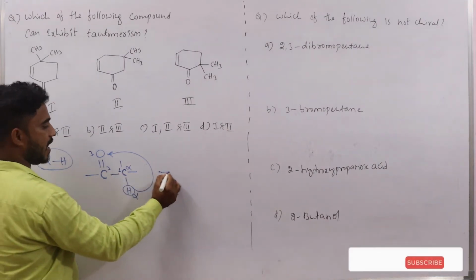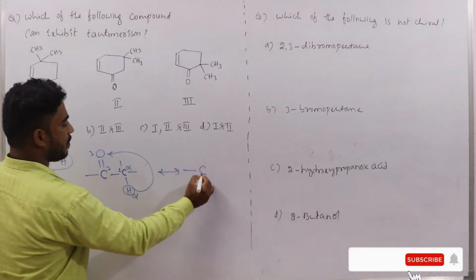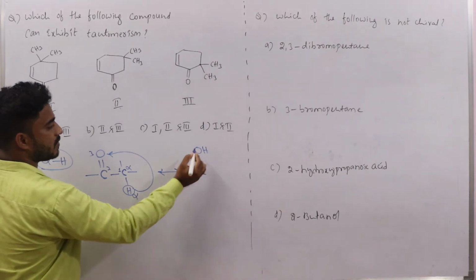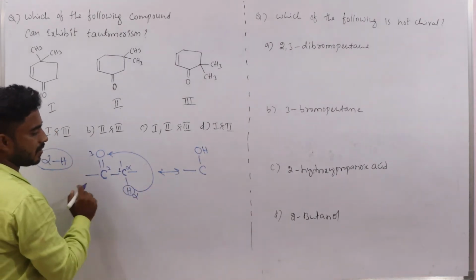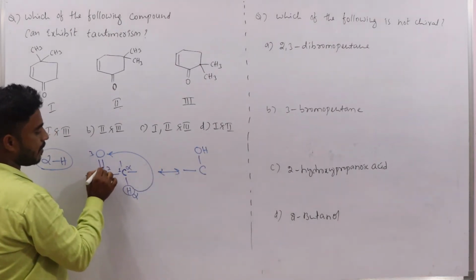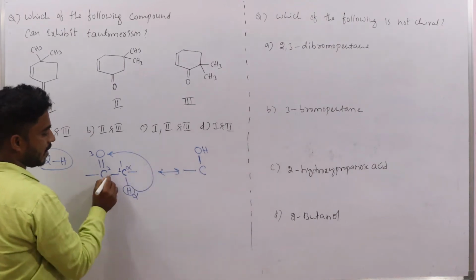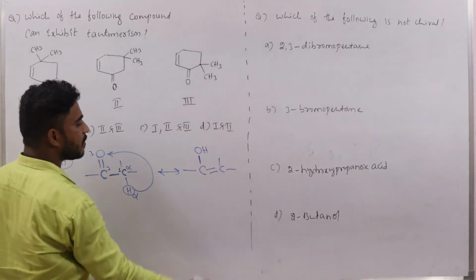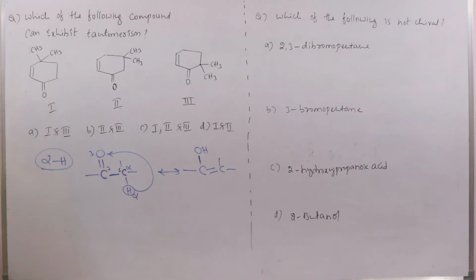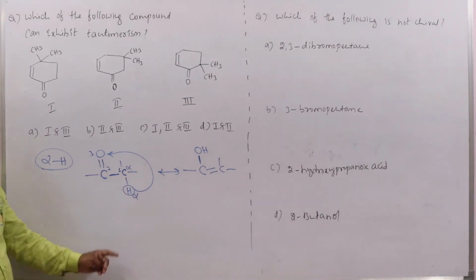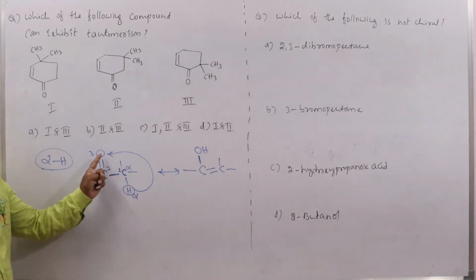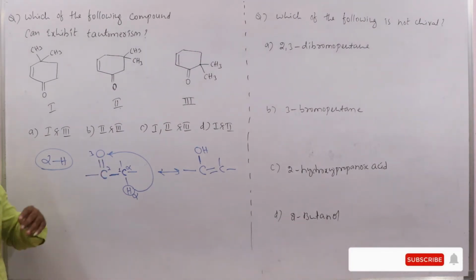Then we can write it as carbon as it is here, then oxygen with the hydrogen after migration. Then this double bond becomes a single bond and this single bond becomes a double bond and the remaining 2 bonds stay as they are. So what is tautomerism here? Migration of alpha hydrogen from the first atom to the third atom is said to be tautomerism.